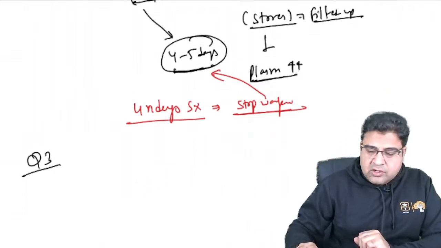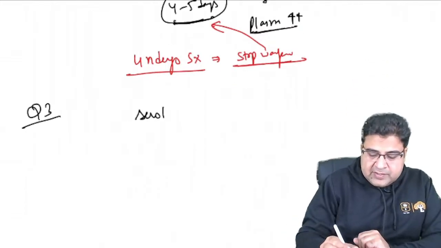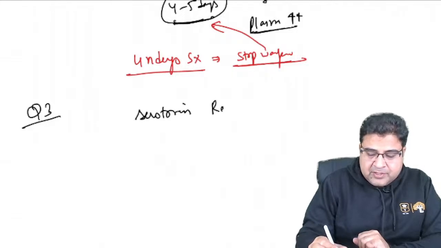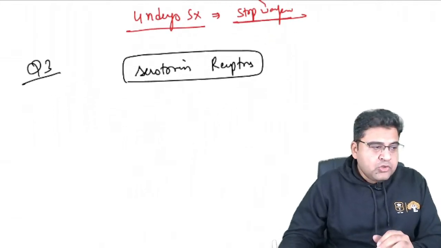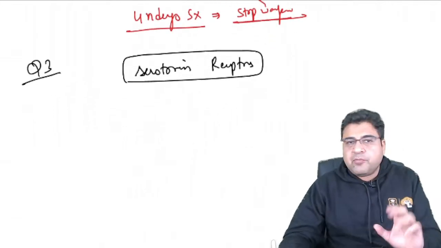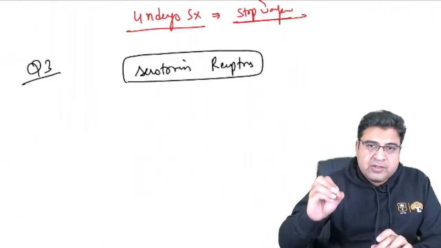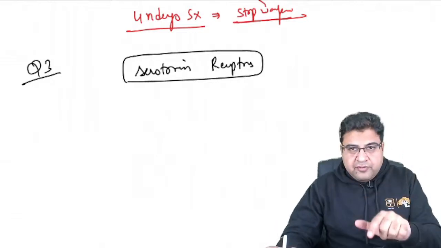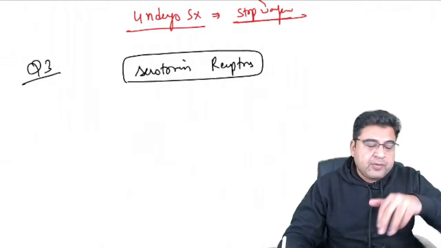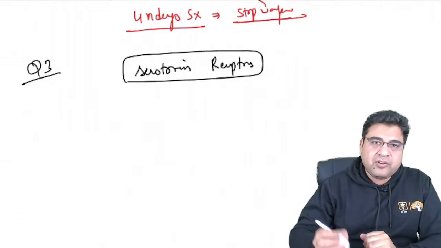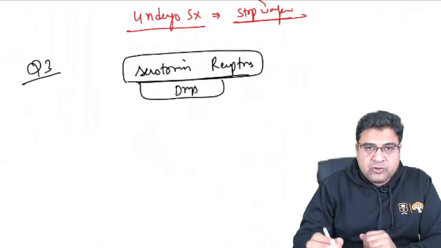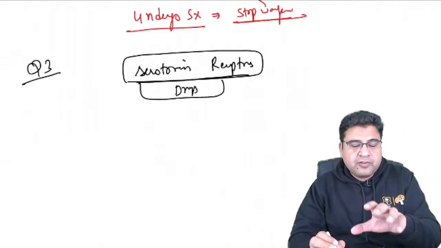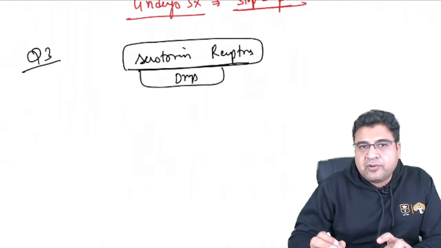So guys, serotonin receptors, like medicines that will act on serotonin receptors, you people have asked, right? So let me tell you, as such, this topic is not important for the exam. Like the morphine topic was very important. The warfarin topic was ultimately important, even more than the morphine topic, right? But serotonin receptor drugs is one topic that you people have asked, so I will discuss it over here, don't worry. But this topic is less important for the exam.